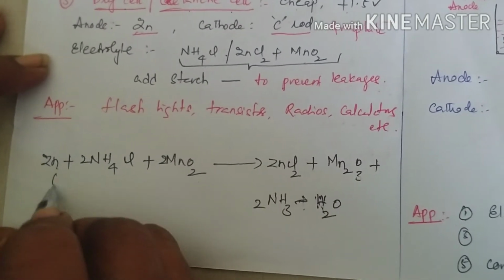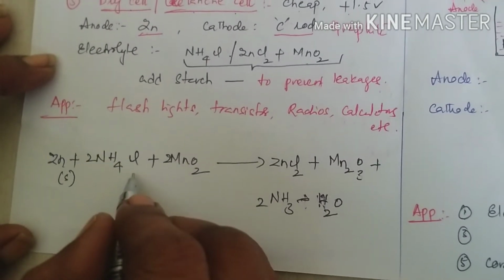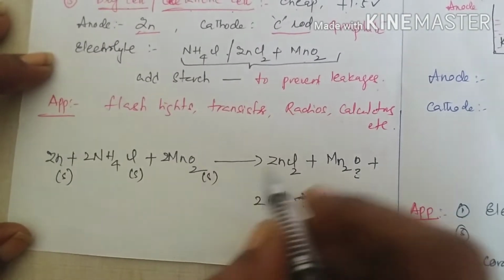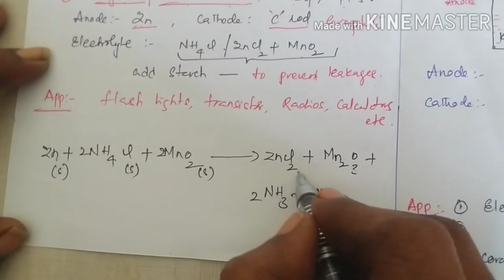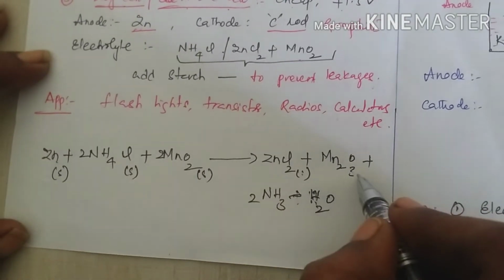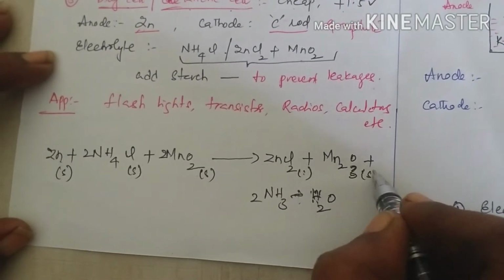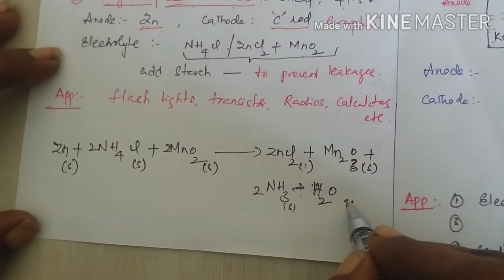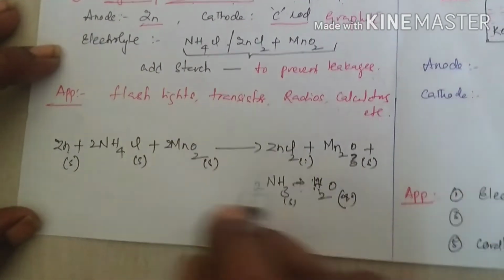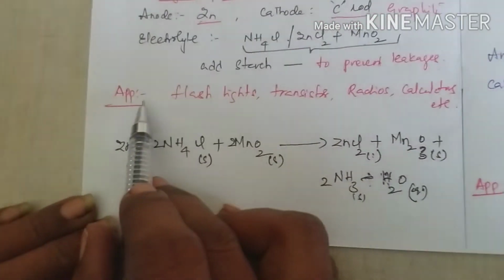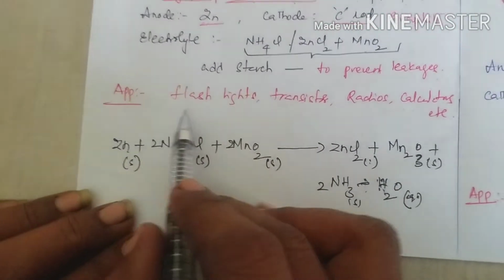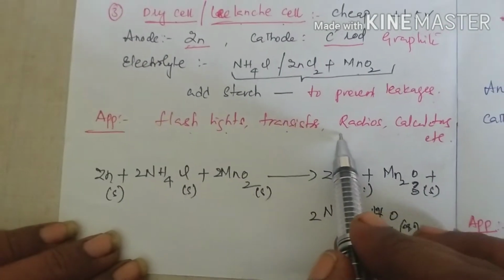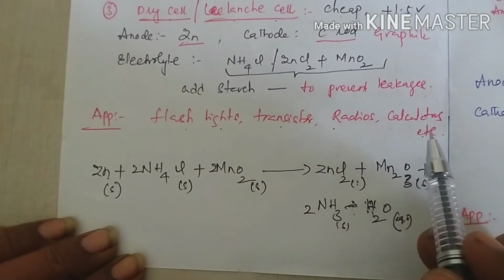Here zinc is solid, ammonium chloride is also solid, manganese oxide is also solid, zinc chloride is also solid, and manganese 3 oxide is solid, while ammonia and water are in aqueous solution. Now coming to the applications of the dry cell. Dry cells are widely used in flashlights, transistor radios and calculators.